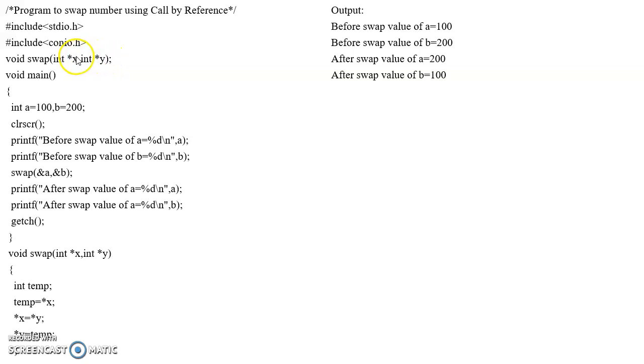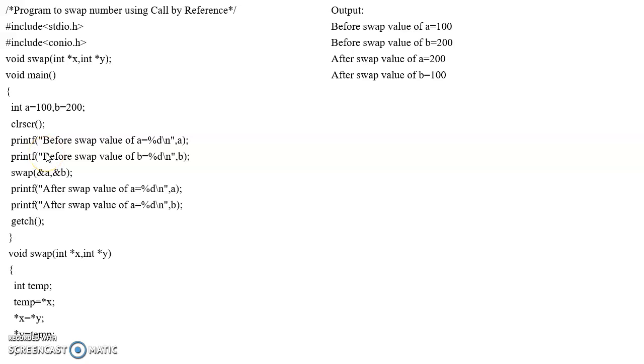So this is a pointer variable. What does a pointer variable mean? Pointers store the address of another variable. So here we are using the concept of pointers in the function. This is just my function declaration. Now see the logic over here.